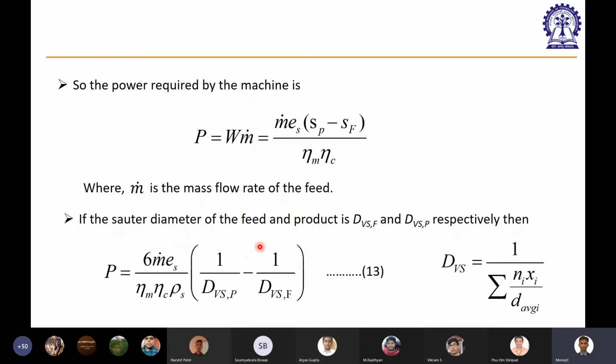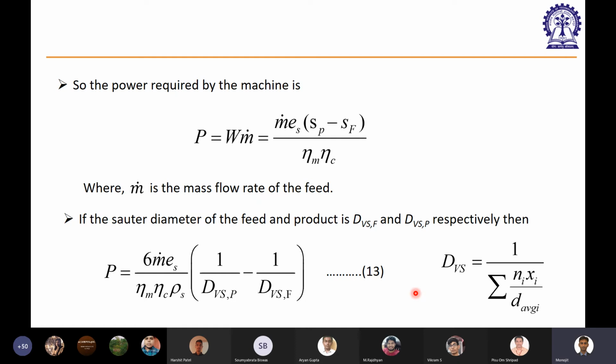This derivation I had already done in the particle characterization; you can just go through the previous slides. You will see how we can replace this SP in terms of volume surface mean diameter, which is also known as Sauter mean diameter. And this is the expression, which we had already derived in the particle characterization chapter. So this is the final energy consumption that we can estimate.